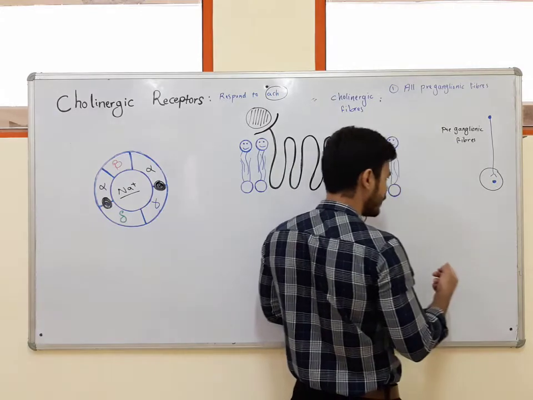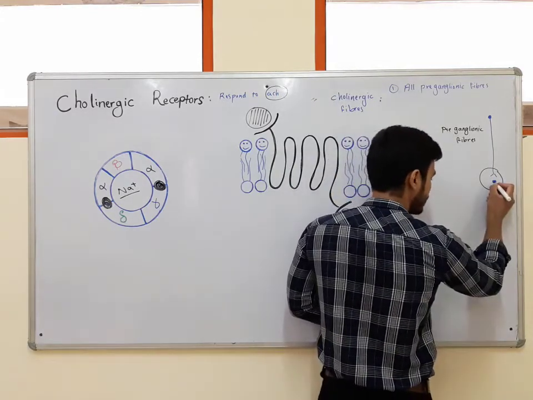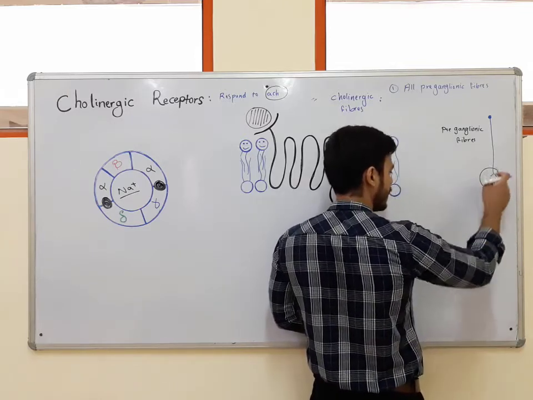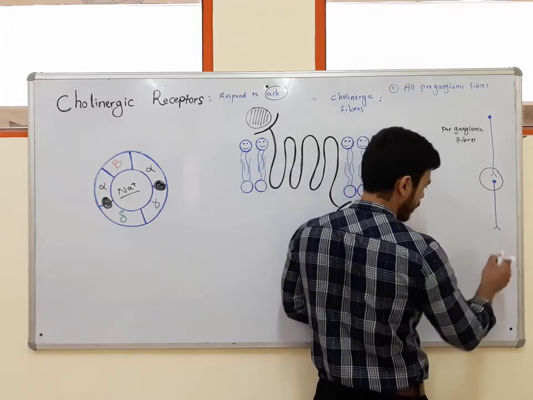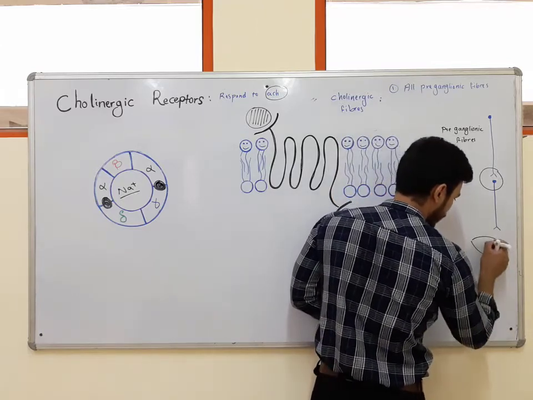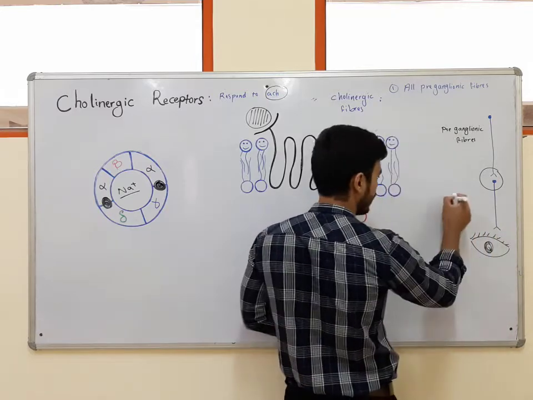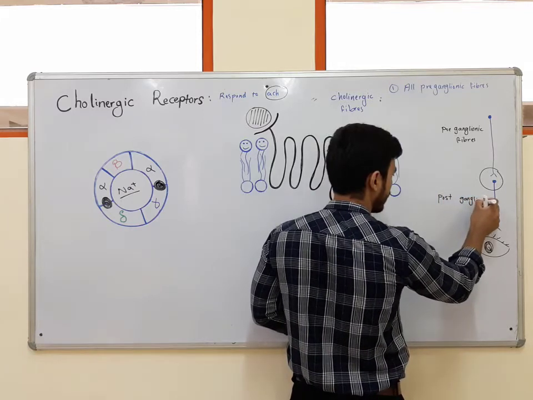What is a postganglionic fiber? Postganglionic fibers are the fibers which are after the ganglion. These originate from the ganglion and end at the target organ. For example, now here the target organ is the eye. These are the postganglionic fibers.